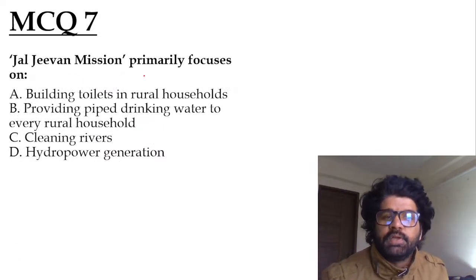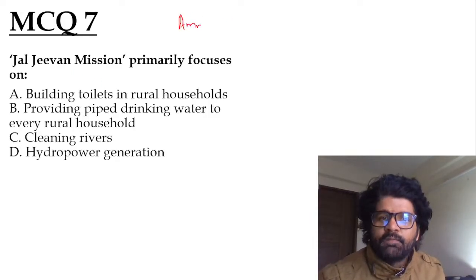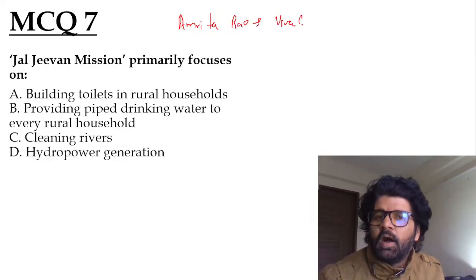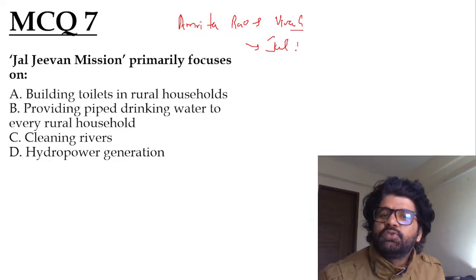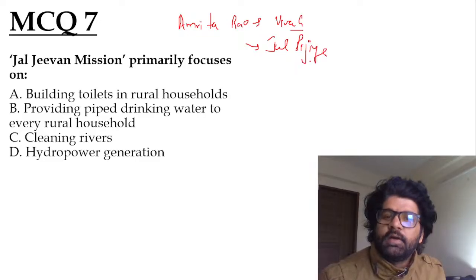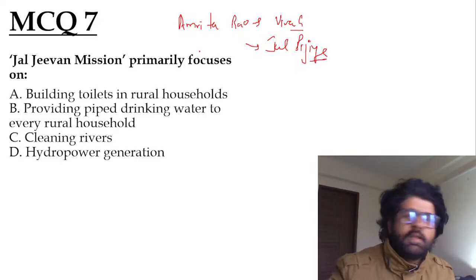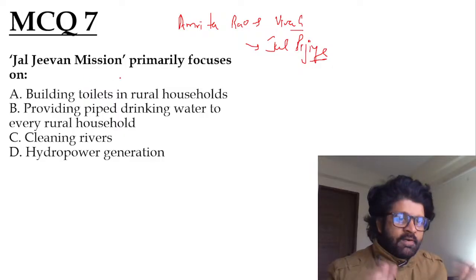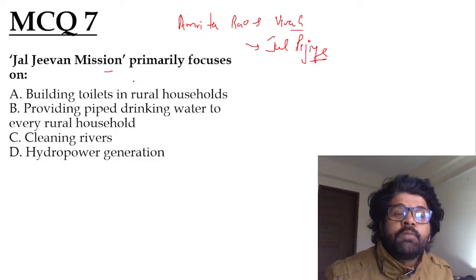Next, Jal Jeevan Mission. Jal. In our time, there was an actress, her name was Amrita Rao, and there was a movie. You people were not born at that time. Vivah. She used to say, Jal piyo, that means drink water. But people are dying because of drinking water in Madhya Pradesh. I will not drink Jal from Madhya Pradesh. Okay, Jal Jeevan Mission focuses on what, guys?